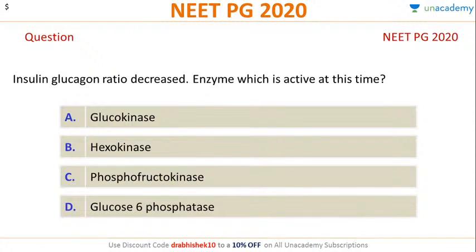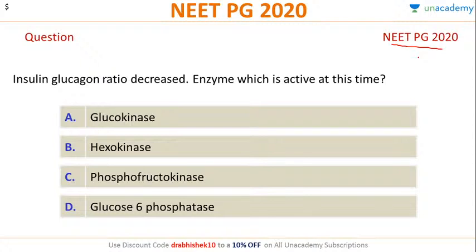Let's look at the next question. Insulin glucagon ratio is decreased. The enzyme which is active at this time is. This was again a NEET PG 2020 question. Insulin glucagon ratio is decreased. Which enzyme is active at this stage? Can anyone answer this question?